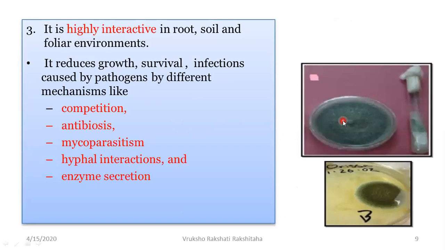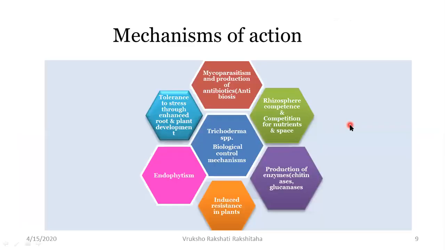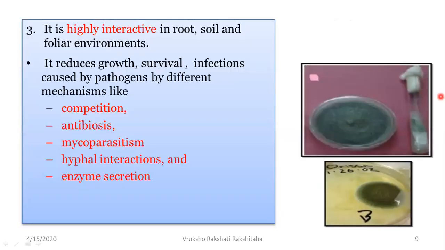Now you can see a pic of the petri dish with the Trichoderma culture, and you can see a test tube slant with the Trichoderma. Now the third point is that Trichoderma is highly interactive in which environments? In the roots, in the soil, and also in the foliar environments, that is the zone surrounding the leaves, which is called as a phyllosphere. There also it is very interactive.